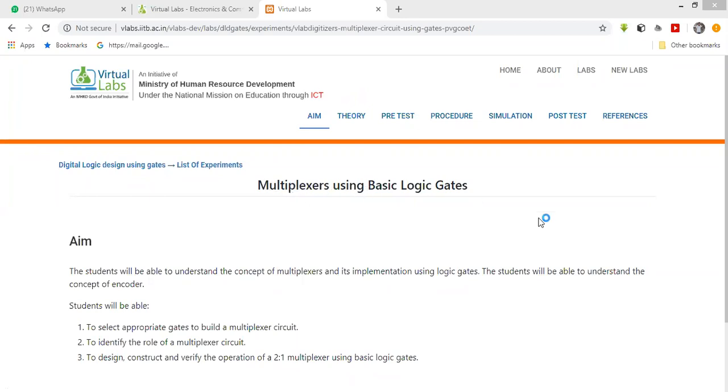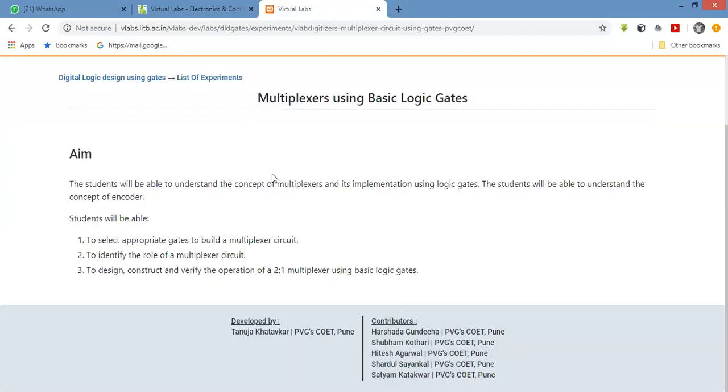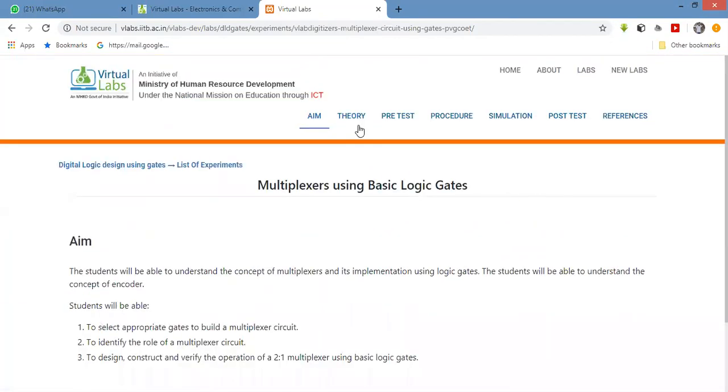A multiplexer using basic logic gates. Here is the aim. Now, multiplexer is a combinational circuit. Here we have to design the 2:1 multiplexer with the help of the basic gates. Multiplexer is a device with many inputs into one output. The student will understand the concept of the encoder. Yes, multiplexers and encoders are the same, with a difference in the select line combination. It is the aim. You have to design or study the multiplexer theory part.